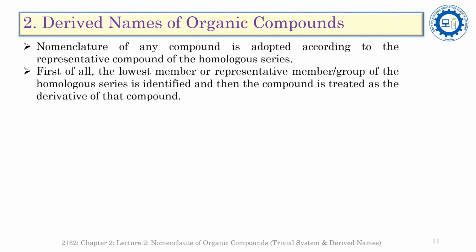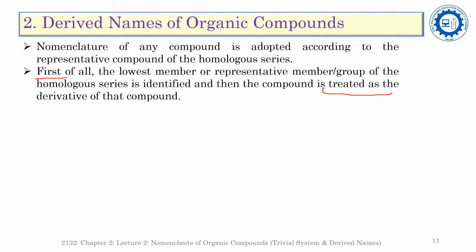The basic difference is that in the trivial system of nomenclature, we use the homologous series of the alkanes as a rule, but here the homologous series of the lowest member or the representative member is identified, and then the whole compound is treated as a derivative of that compound. See the second point here.